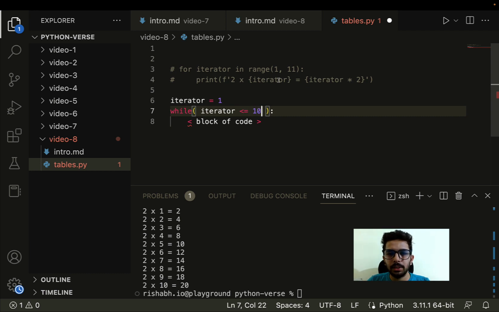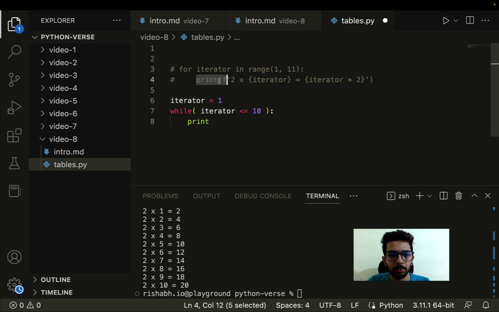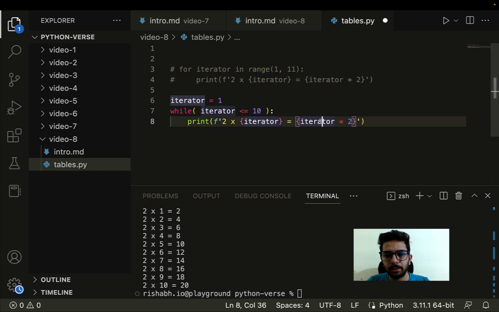Now that we have seen the less than example, let's look at the less than equal to example, which is iterator less than or equal to 10. So as long as the iterator is less than or equal to 10, we want to print. Then I'm going to use the same thing which we have done above. So it says 2 times iterator equals this. Instead of 2, we can use something like 5 this time.